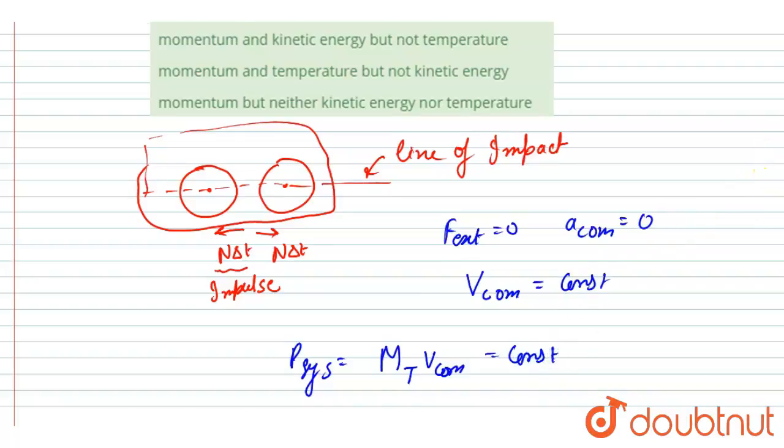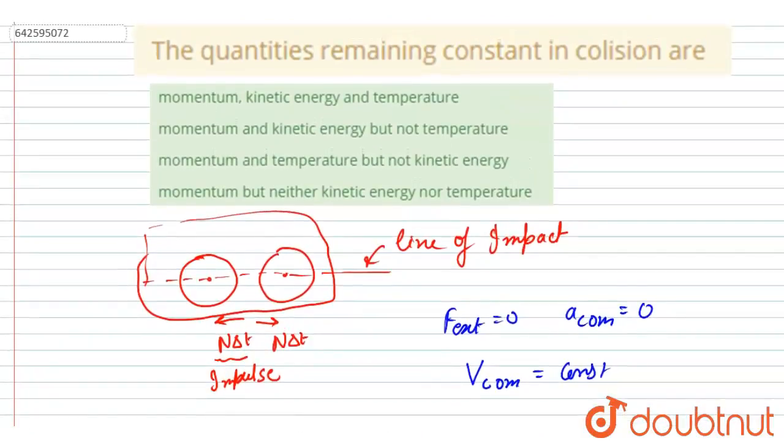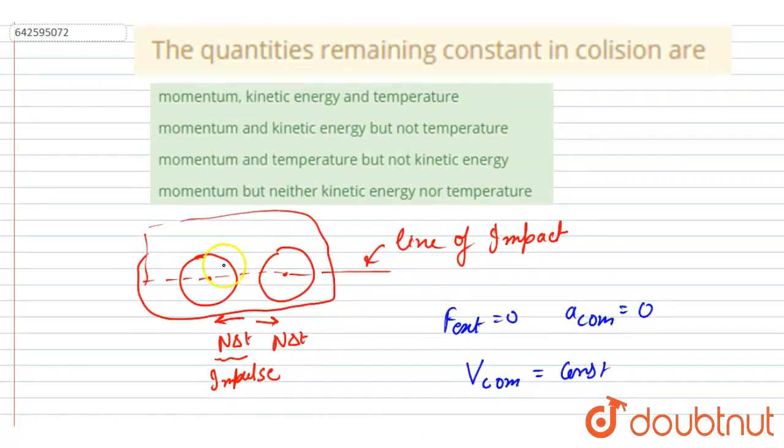And if we talk about the kinetic energy, then we know that the normal reaction will do net work on the two bodies unless it is a perfectly elastic collision, right? There would be net work done by this normal reaction, so kinetic energy may change.